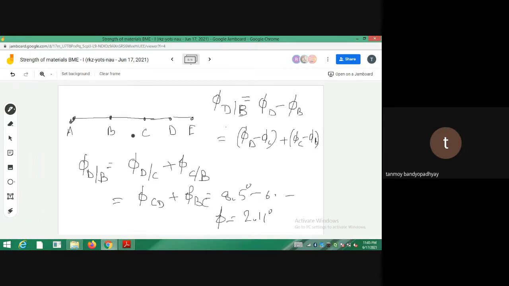So phi D of B, I write it as phi D. Okay? So I write it in this fashion because this is an easier way to understand. This is actually the rotation of the point D with respect to B. So whenever I am writing phi BD, I mean it is the rotation of D with respect to B. Whenever I write phi BC, I mean this is the rotation of C with respect to the point B. Okay? So that is the thing. So this is a very big problem.